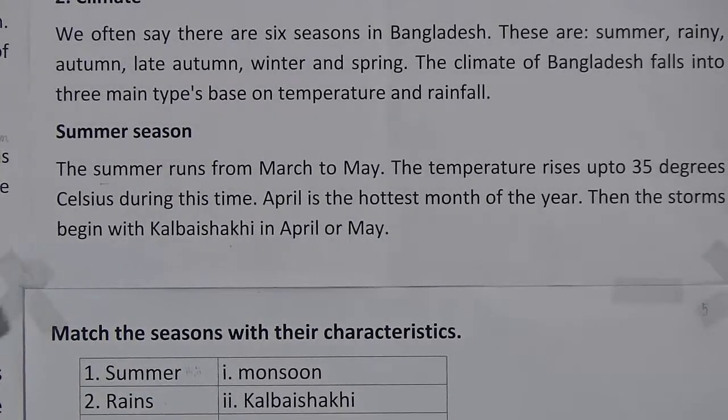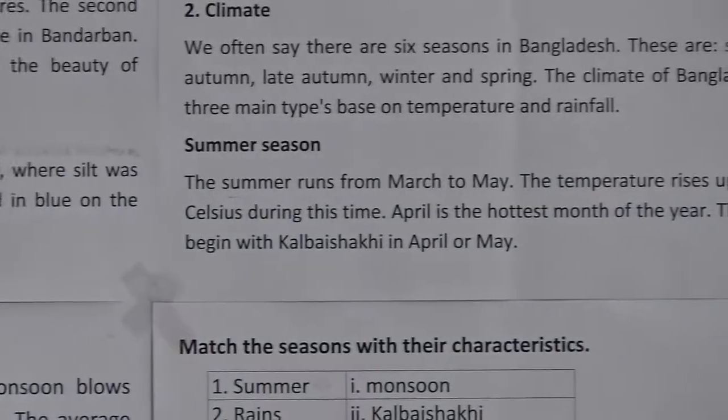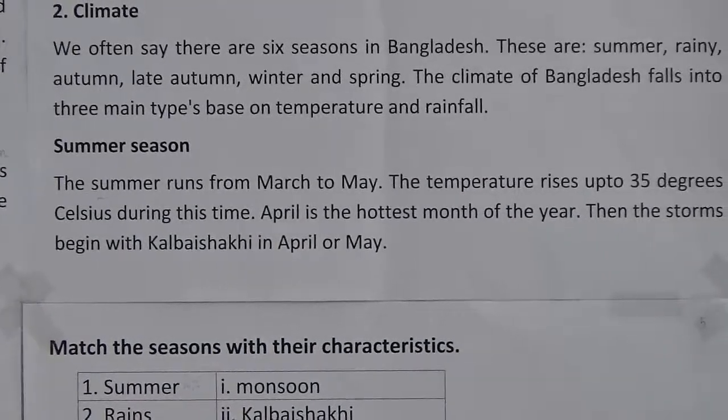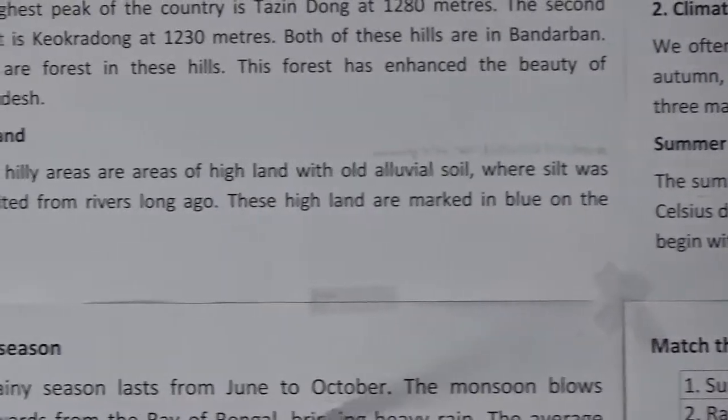Okay, next page. Rainy season. At first summer season is done, now rainy season. The rainy season lasts from June to October.